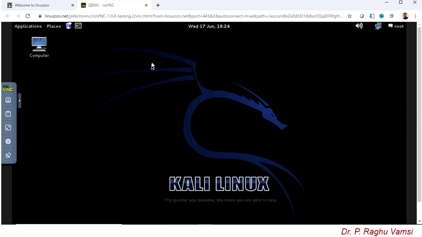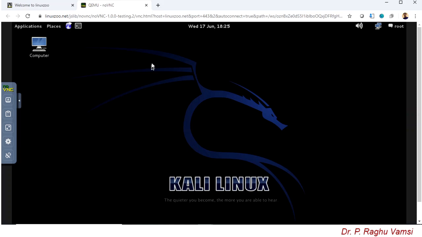If a laptop or computer is not available with you, you are in some place but you want to practice on Kali Linux, in the worst of the worst cases, then I recommend you go to this LinuxJu, create your account and practice on this Kali Linux. Except this, if you have access to your laptop, I always recommend you install the VirtualBox, Kali Linux and all other operating systems.